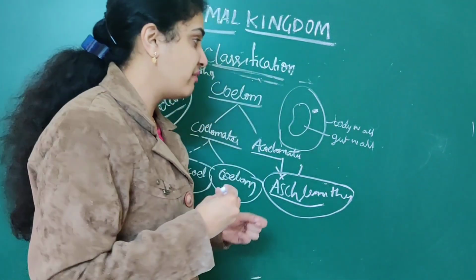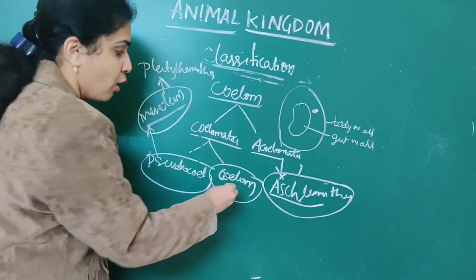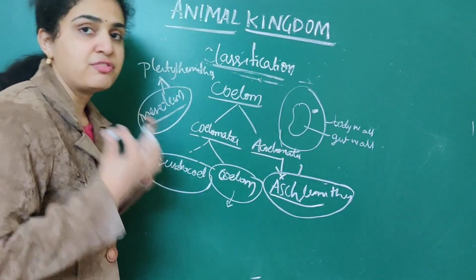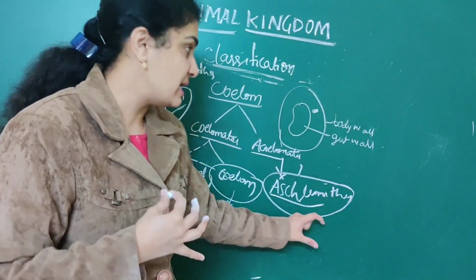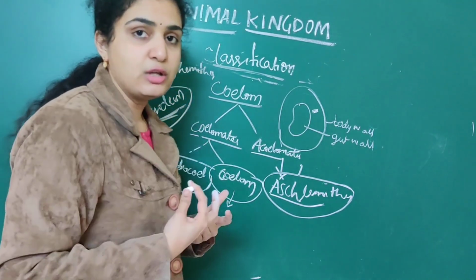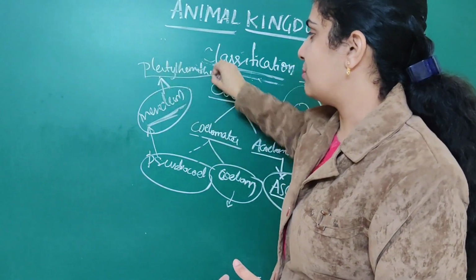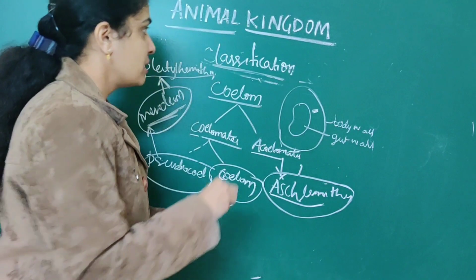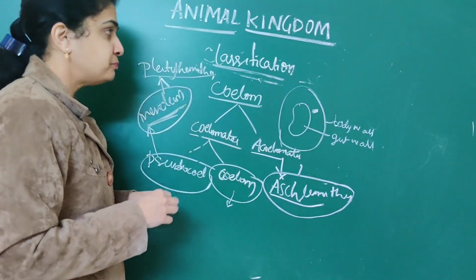That is, a body cavity is present between the body wall as well as gut wall. All the organisms will come under coelomates. If it is absent, they are roundworms, that is Aschelminthes. If there is a false coelom associated with it, it is Platyhelminthes, and it is a mesodermally derived structure. So this is the main classification which we have dealt.